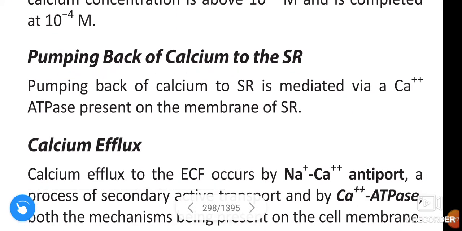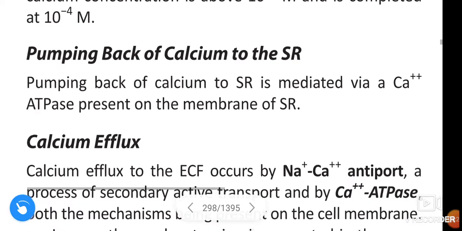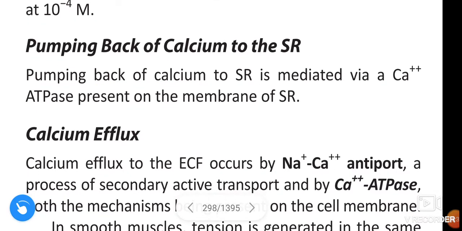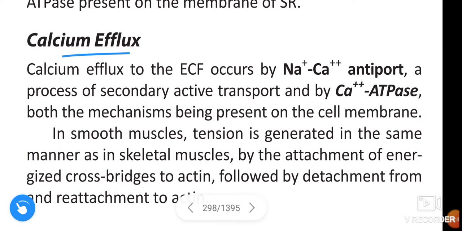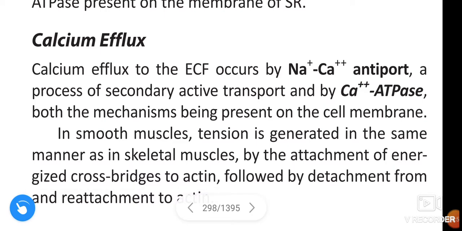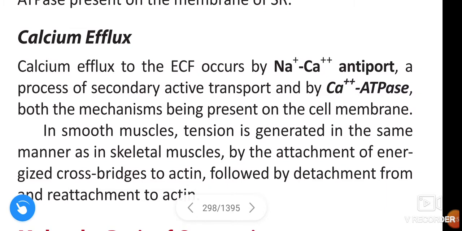Pumping back of calcium to sarcoplasmic reticulum is mediated via a calcium ATPase present on the membrane of sarcoplasmic reticulum, and calcium efflux to the extracellular fluid occurs by sodium calcium antiport, a process of secondary active transport, and by calcium ATPase, both the mechanisms being present on the cell membrane.